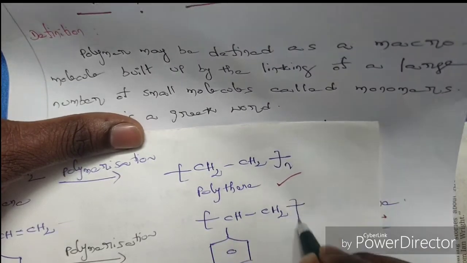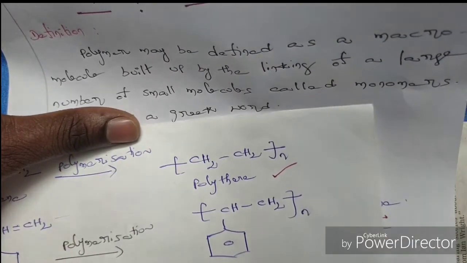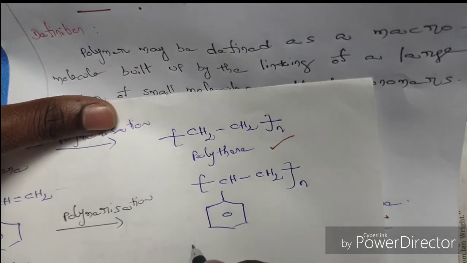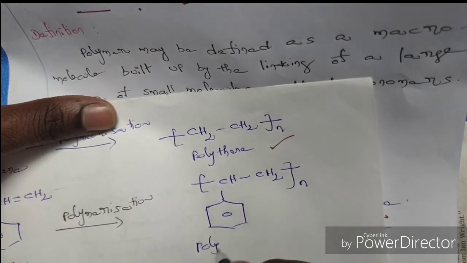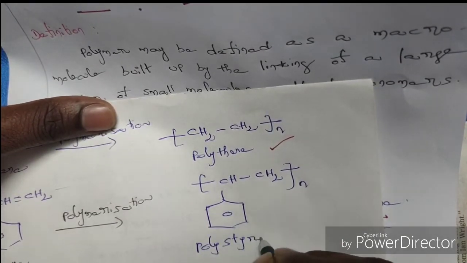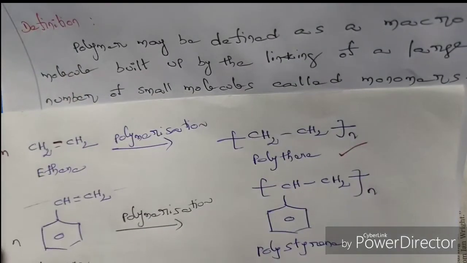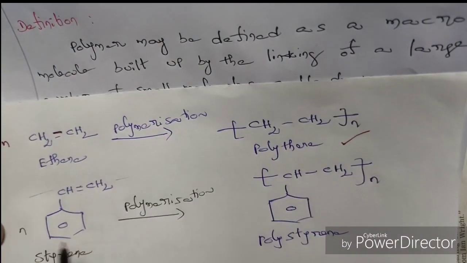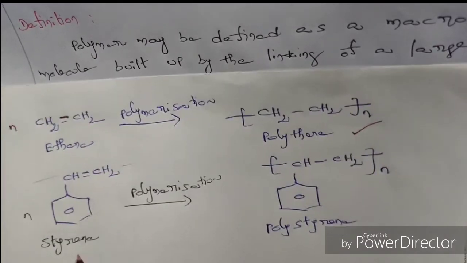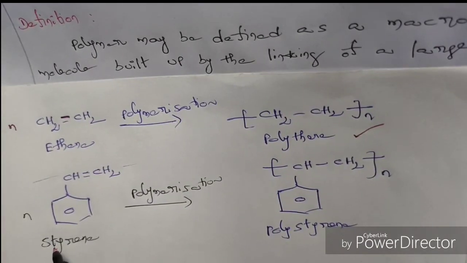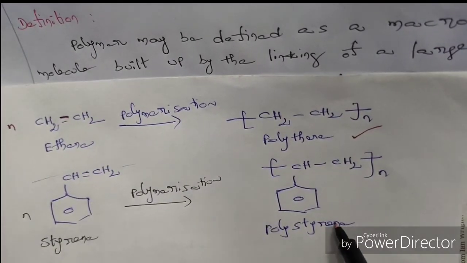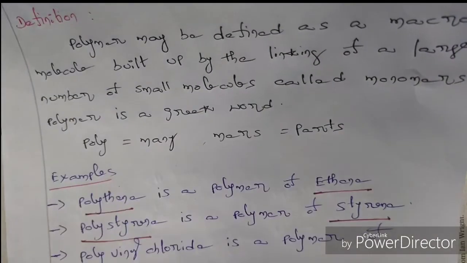This entire unit will repeat n times. So it is called polystyrene. Okay. So C6H5 CH double bond CH2, it is called styrene. On combination of n molecules we get a macromolecule that is called polystyrene.